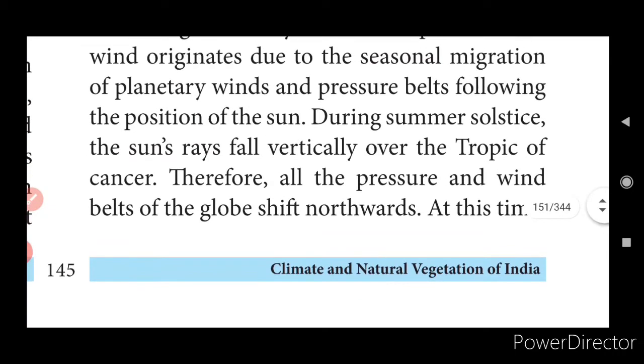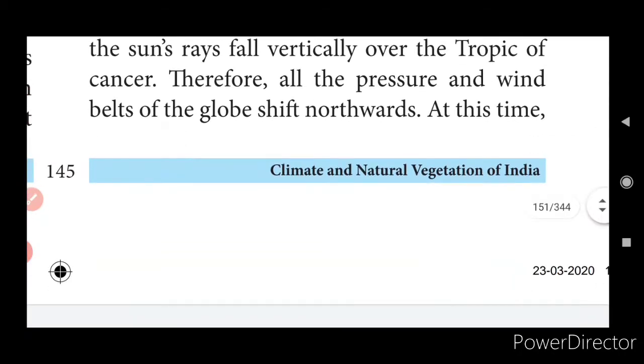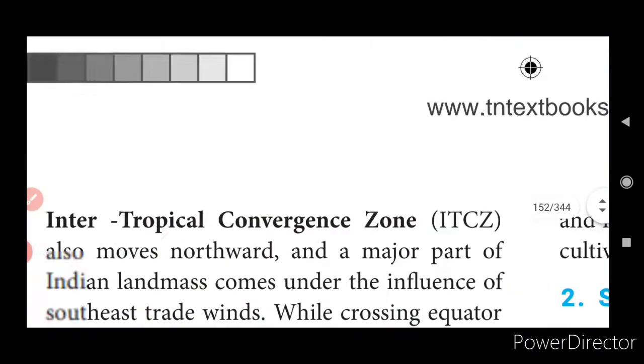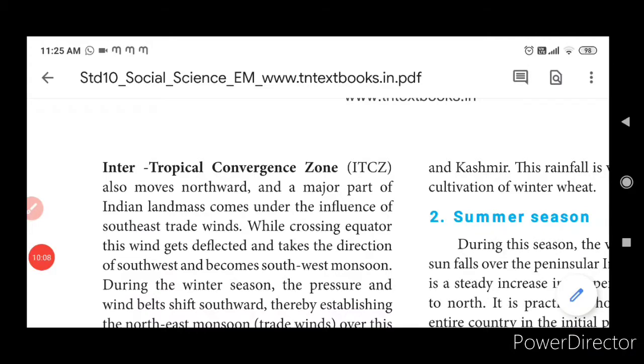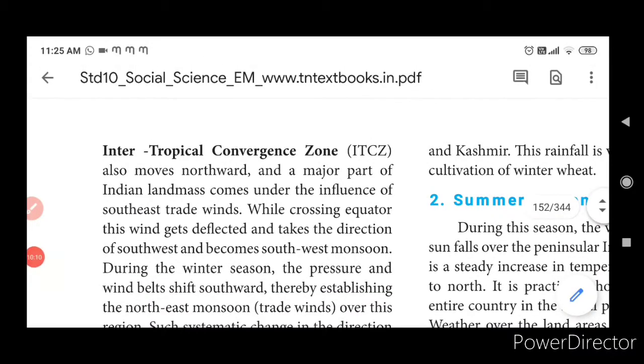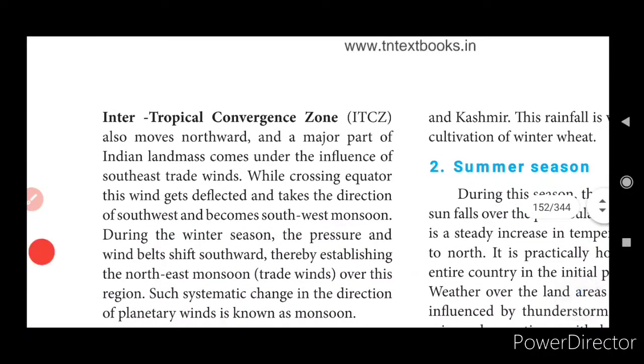Okay, so during the summer solstice, the sun rays fall vertically over the Tropic of Cancer. Therefore, all the pressure and wind belts of the globe shift northwards. At this time the intertropical convergence zone, ITCZ, also moves northward, and a major part of the Indian landmass comes under the influence of the southeast trade winds.